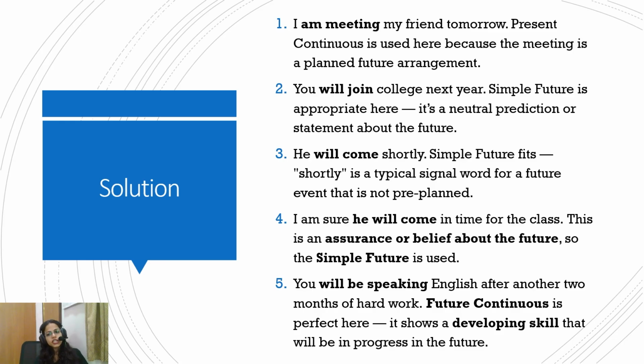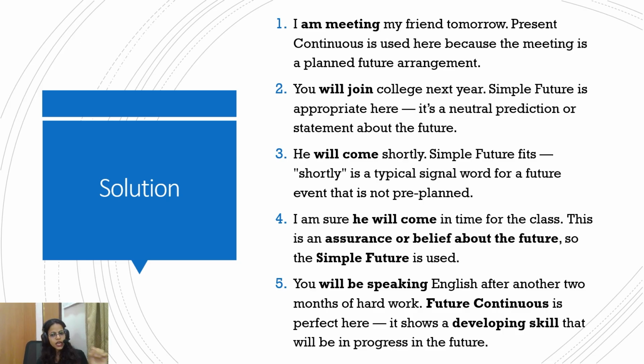You will join college next year. Again, simple future is appropriate here because it's a neutral prediction or statement about the future. You will join college next year. He will come shortly. Again, simple future fits here because shortly is a typical signal word for future. Even that is not pre-planned. It's again, he will come shortly. The word shortly is showing it's not 100% certain. She will come shortly. He'll come, something like that.